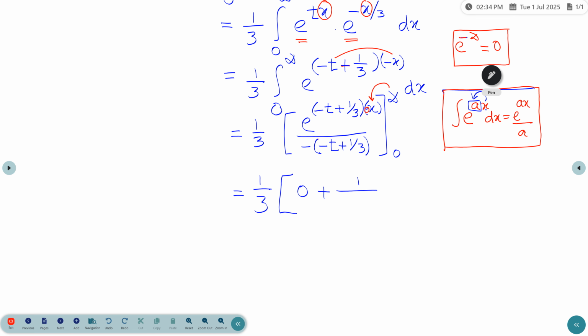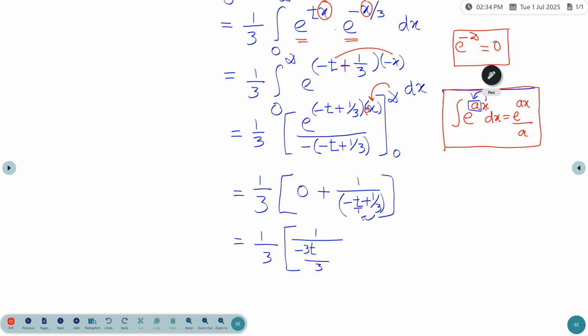So 1 by the denominator term minus t plus 1 by 3. So this term will be 1 by 3 into 1 by, if we take the LCM, the denominator term will be 3 minus 3t.